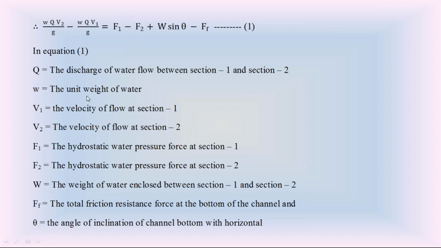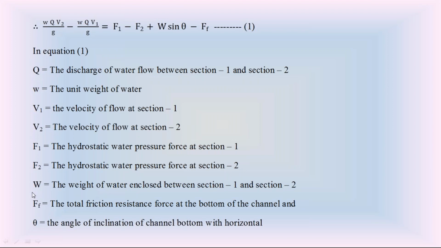Check these steps carefully. Q is the discharge of water flow between section 1 and section 2, and W is the unit weight of water. V1 is the velocity of water flow at section 1. V2 is the velocity at section 2. F1 is the hydrostatic force at section 1. F2 is the hydrostatic force at section 2.